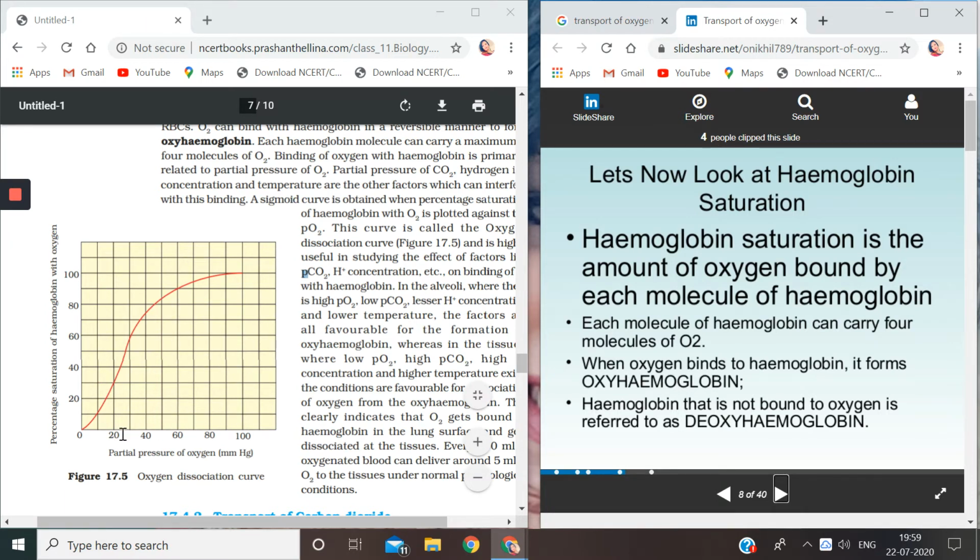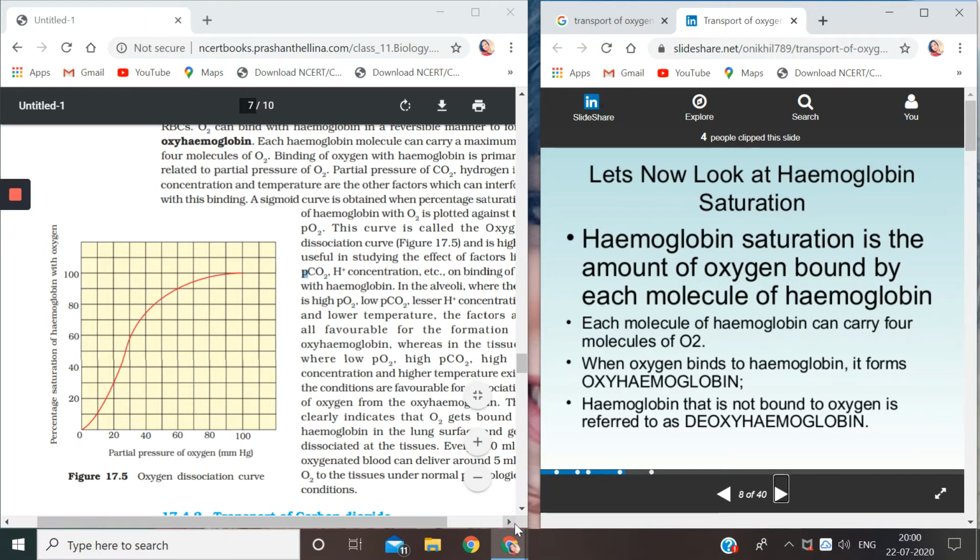The graph is being plotted where on the x-axis they write partial pressure of oxygen, and on the y-axis what are they considering? The percentage of hemoglobin saturation with oxygen. If the partial pressure of oxygen is 0, the percentage of saturation is also 0. Now as the partial pressure increases, the saturation level also increases. But at a certain point, the partial pressure keeps increasing, it has become stable, so saturation is also getting stable. So it's a sigmoid curve.